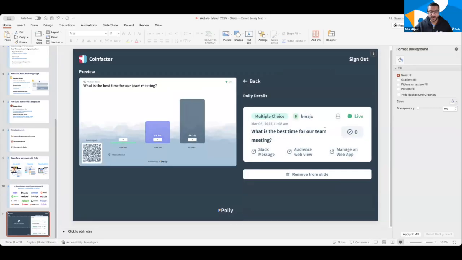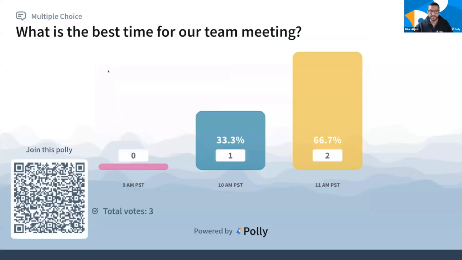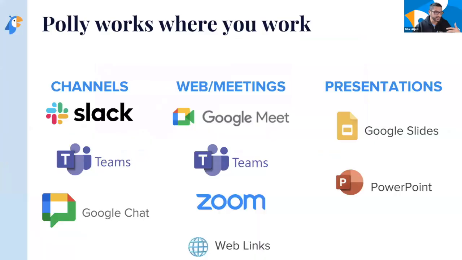And when I jump into the presentation view, I believe now you'll be able to see it. You can actually manage that from right there within PowerPoint. So no switching back and forth. I can just seamlessly jump back to the fact that Poly works where you work and have it right there in line within my slides. And so this is live today in PowerPoint.